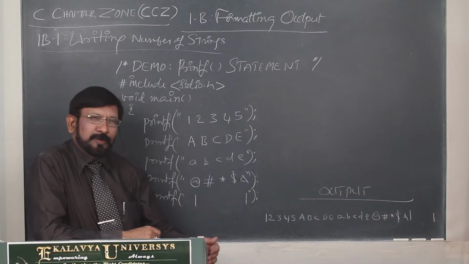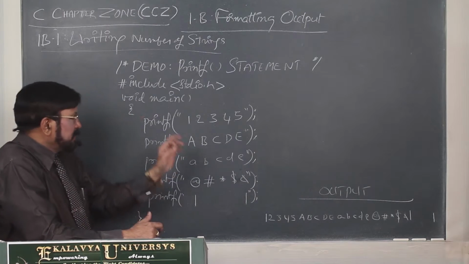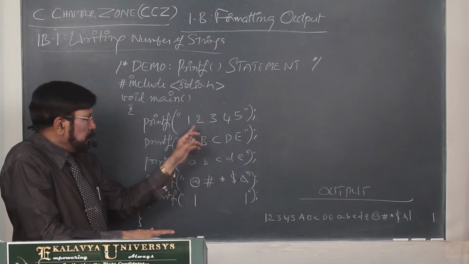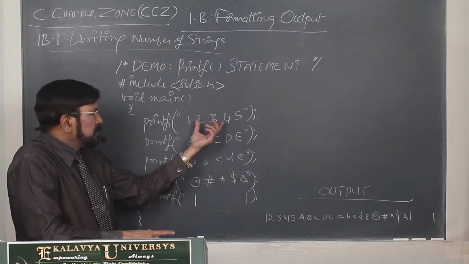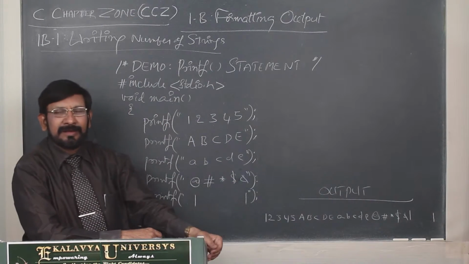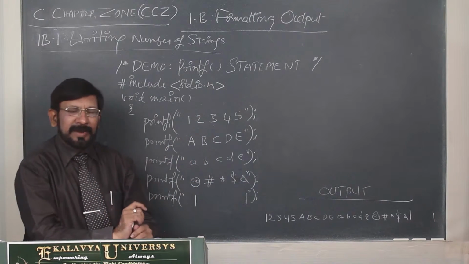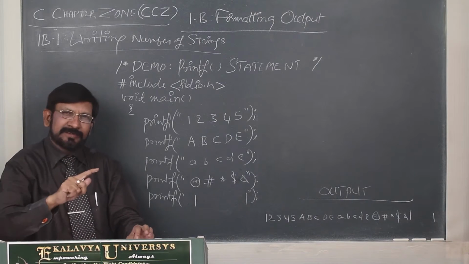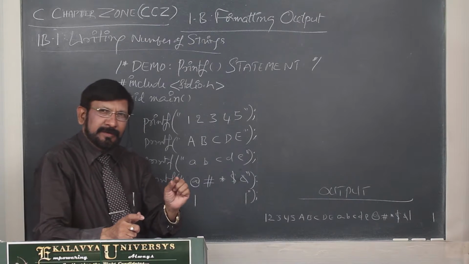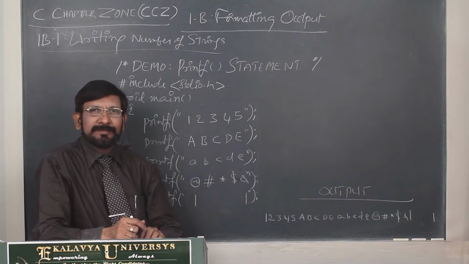By seeing this output, you have to grasp one very important point, the weakness of printf. What is the weakness of printf? It is able to print the data whatever you have written, print the string exactly how you have written it and all that, but it is not able to break the line. Printf by itself cannot break the line. So we have to provide an element to printf so as to enable it to break the line.